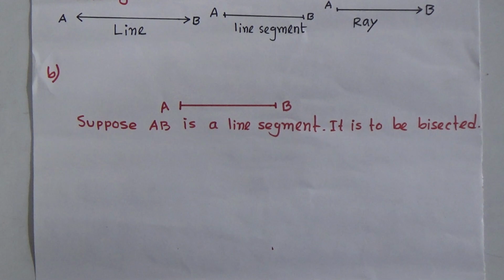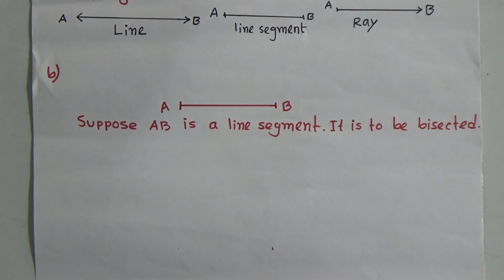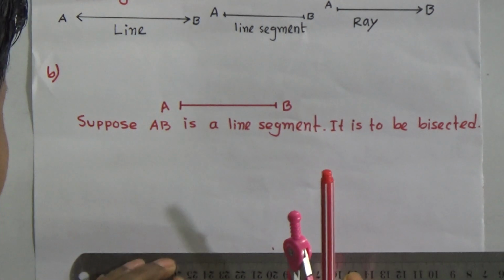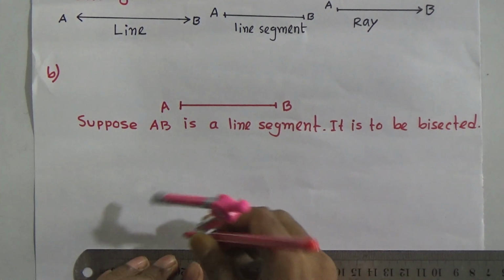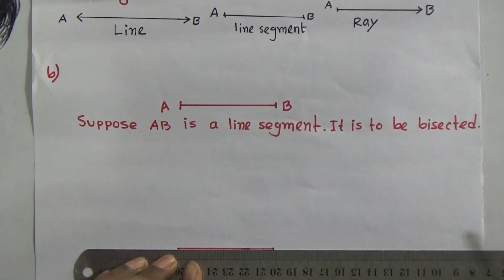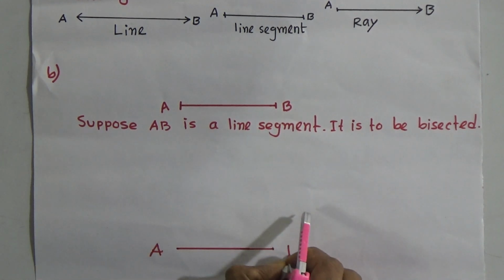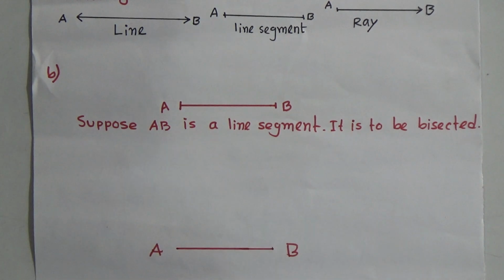So what can you do, student? Suppose AB is a line segment, it is to be bisected. Look, this is the AB line segment. Now look, we have to bisect the AB line segment.